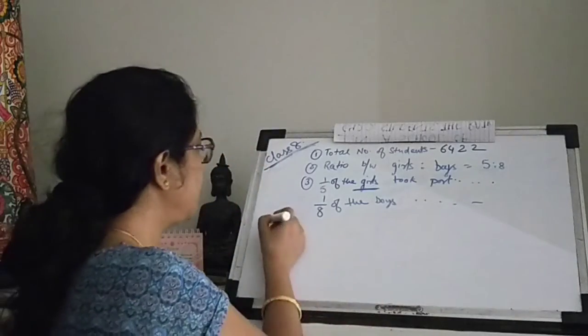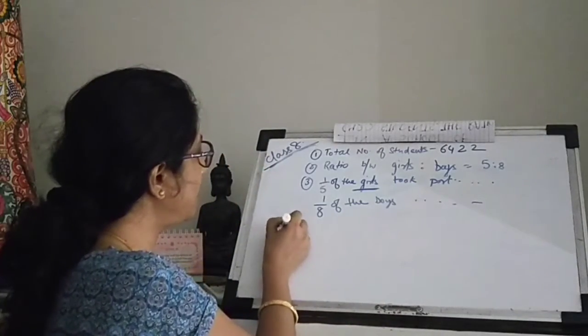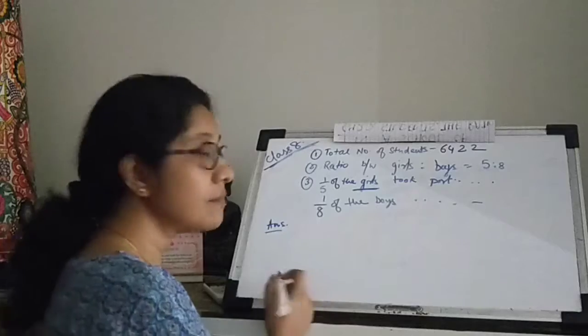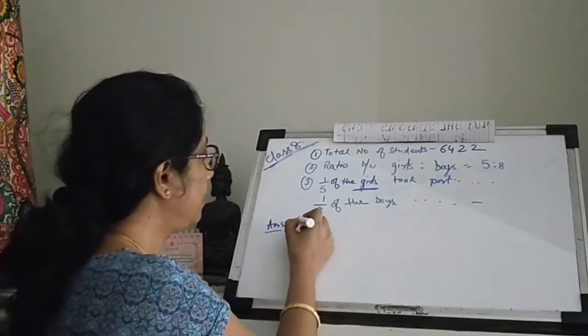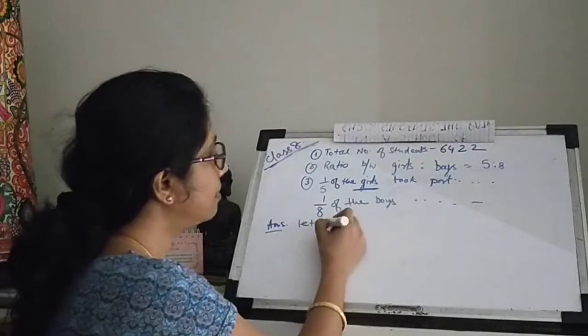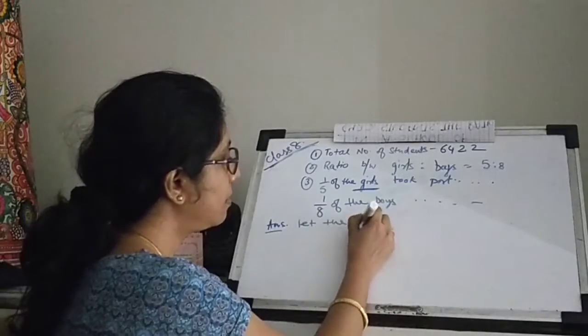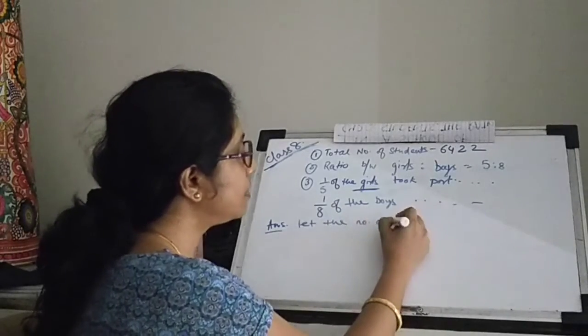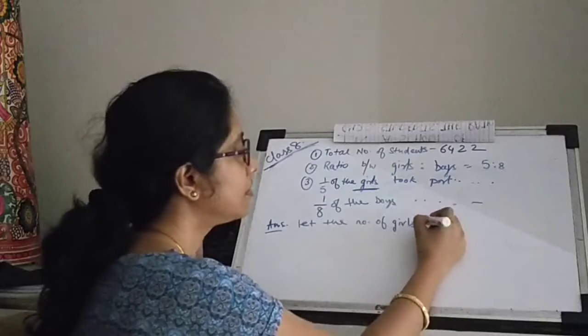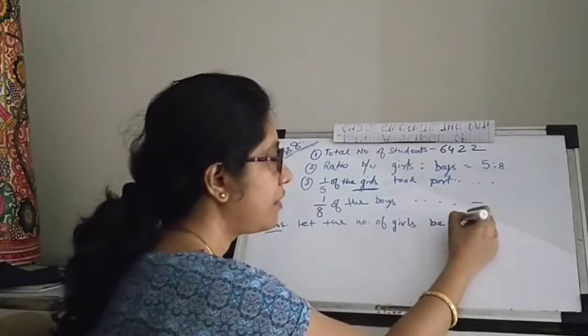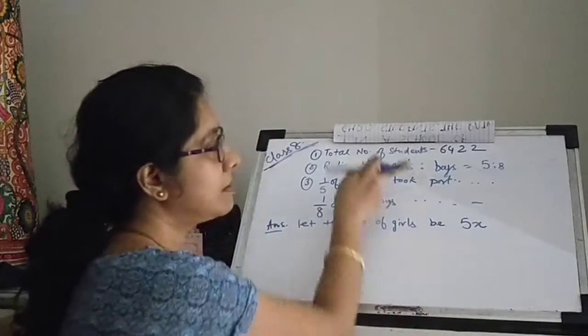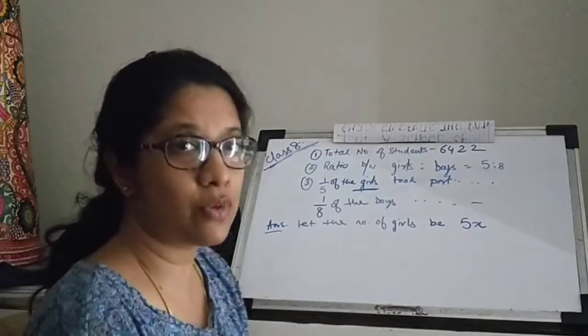Ratio says 5:8 for girls to boys. So, step 1: let the number of girls be 5x. Why? The ratio is 5:8.